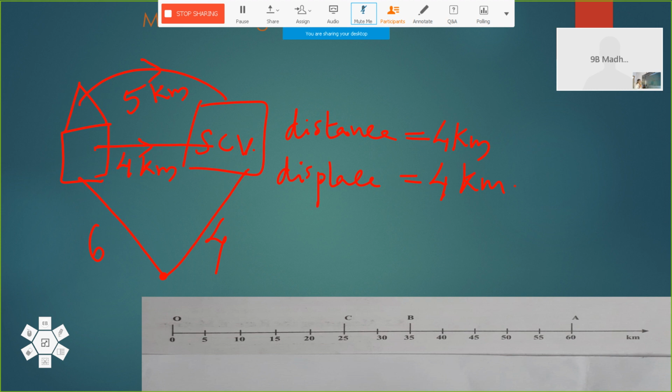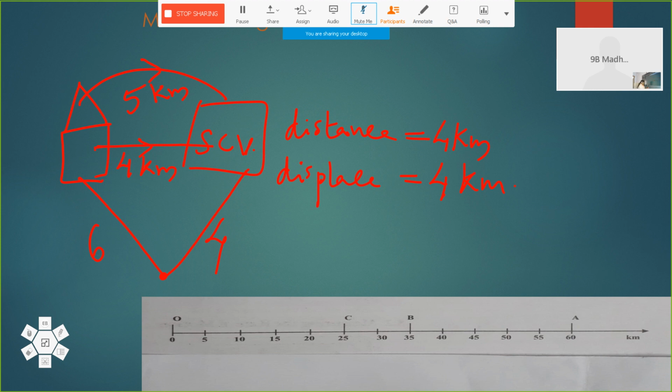So distance will always be greater than displacement, or it can be equal to displacement. But the shortest path is displacement, so displacement will always be equal to or less than distance. Okay. And always we consider a straight line. Here we are considering linear motion, straight line motion.